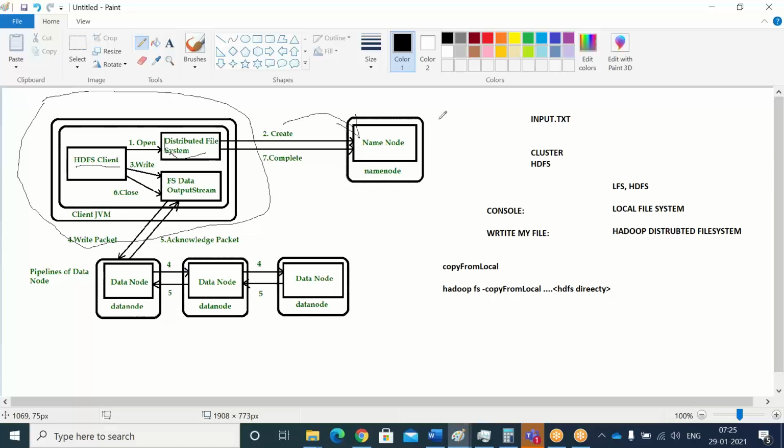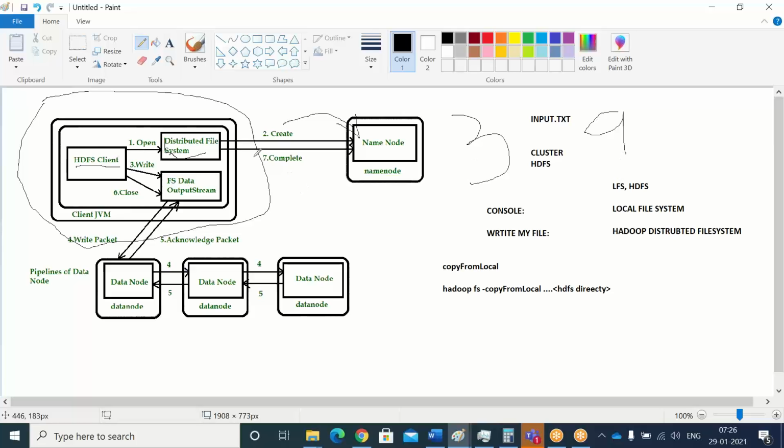Let's say our input file has 3 blocks. It will give 9 blocks of information, taking the rack awareness algorithm and the data locality concept into account. That means whatever is nearest, it will give those data node details. Go to the particular data nodes and write your data.